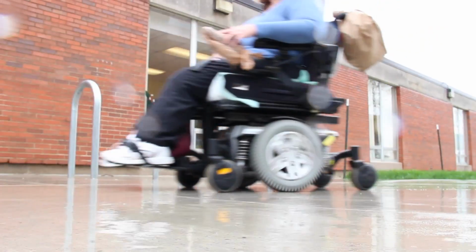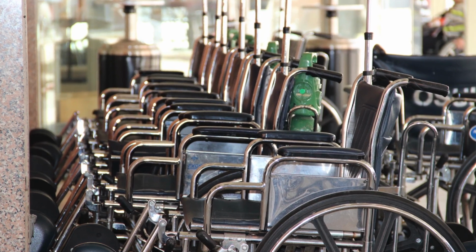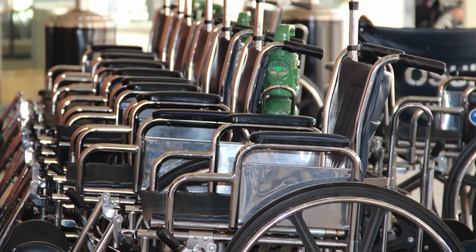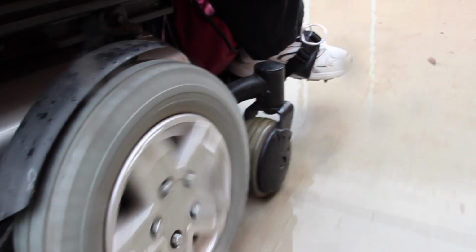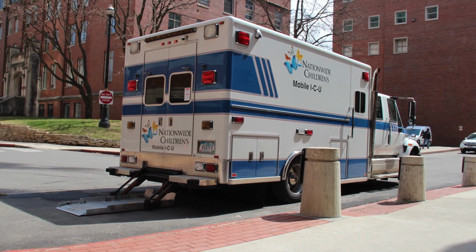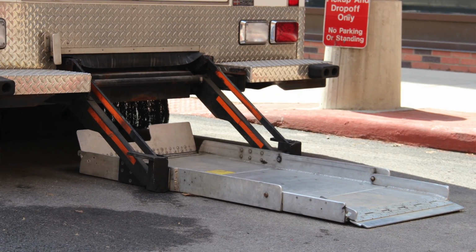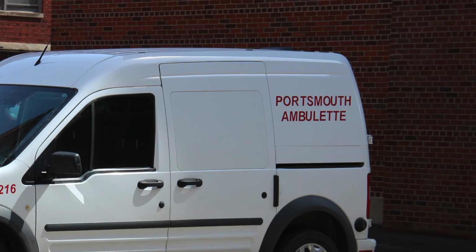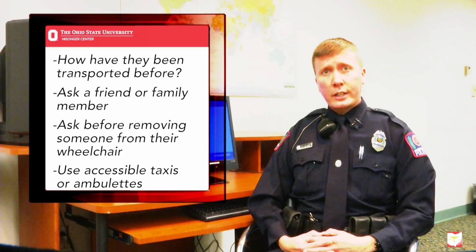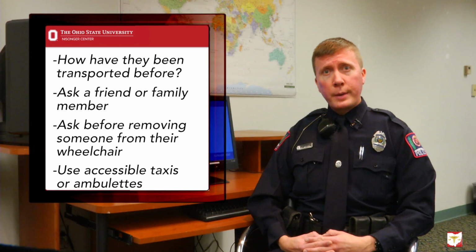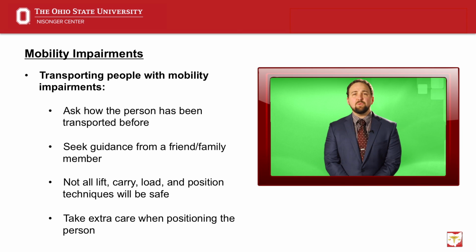Safe transport of individuals who use manual or power wheelchairs might require departments to make minor modifications to existing cars or vans, or to use lift-equipped vans or buses. Police departments may consider other community resources, such as accessible taxi services or ambulettes. As with all people, it is recommended that you involve that person in decisions about his or her care.